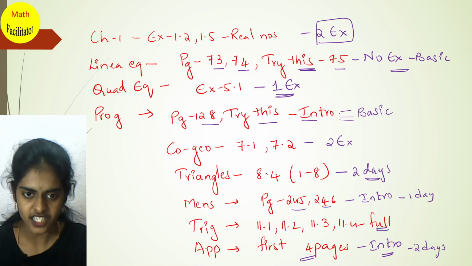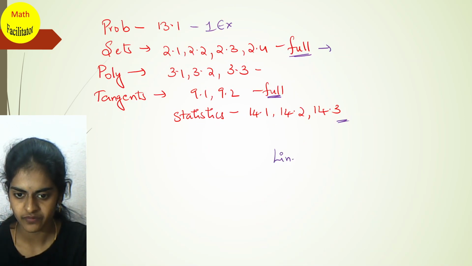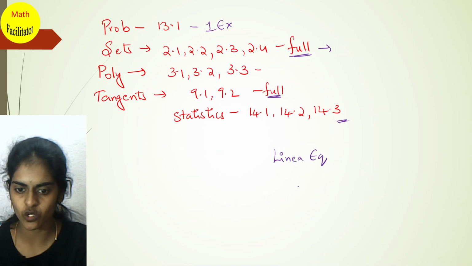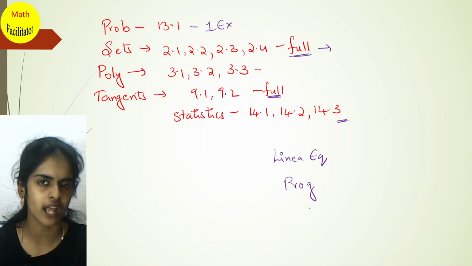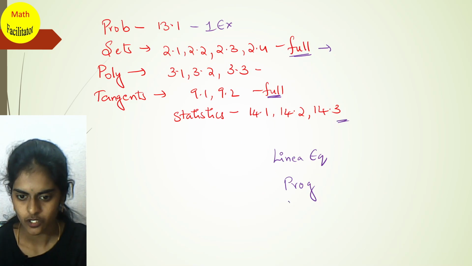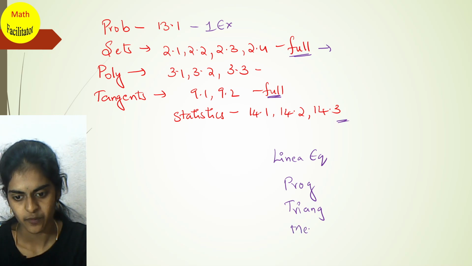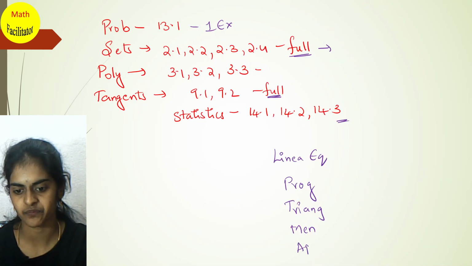Now the chapters which you can happily skip are linear equation, progressions, and yes, triangles, where you have only half an exercise, so I'm including it in this list. And then mensuration, and yes, application of trigonometry.